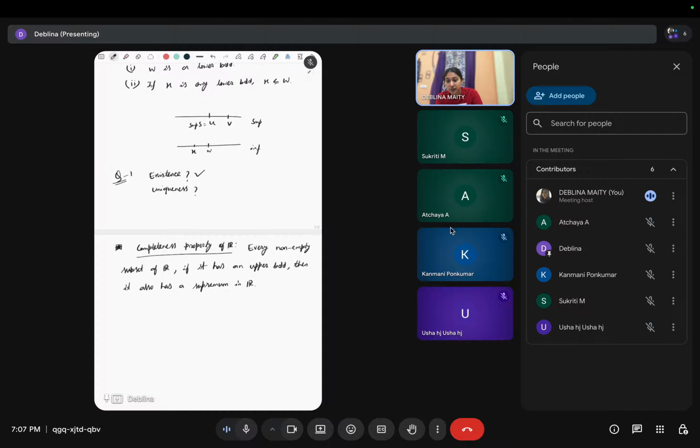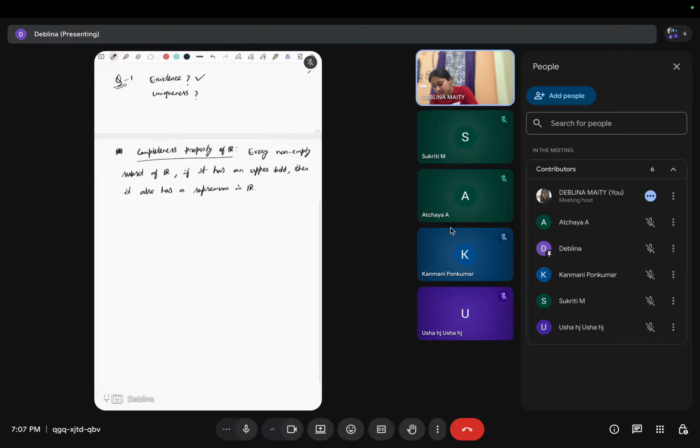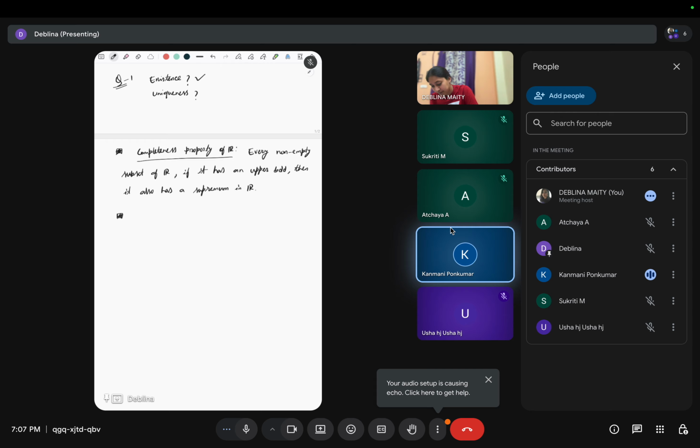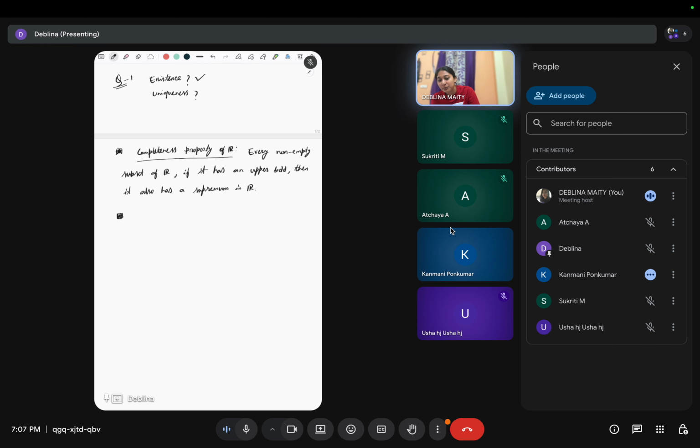Now what about the uniqueness? Can there be two suprema of a set? No, ma'am, the supremum is one, because it is the least upper bound.